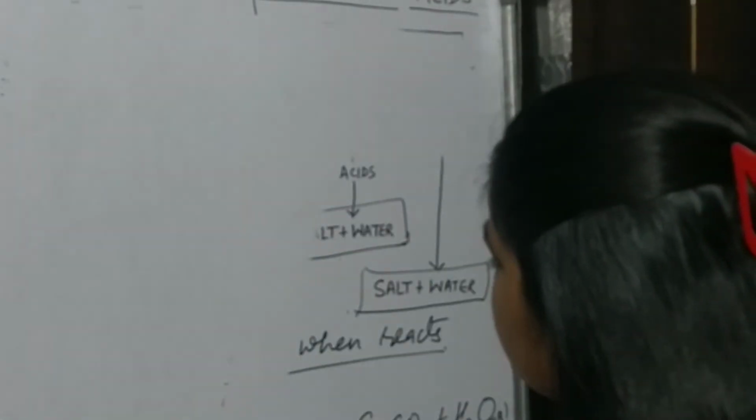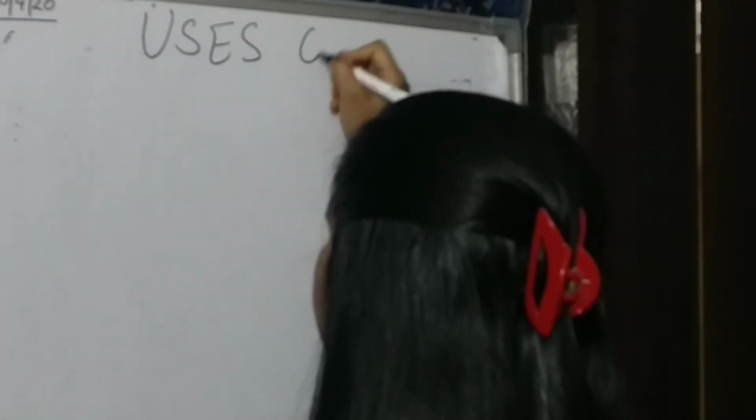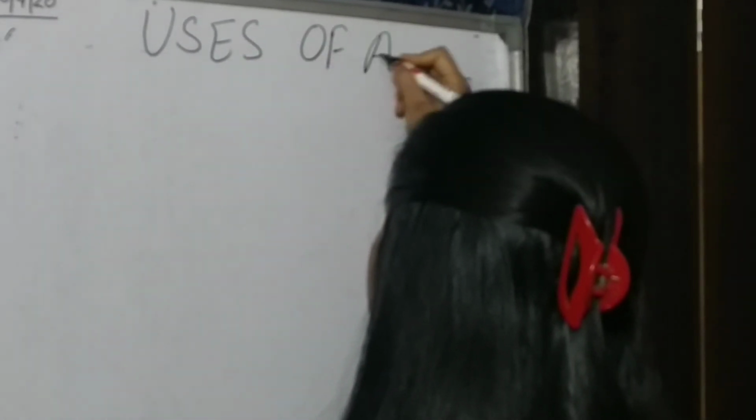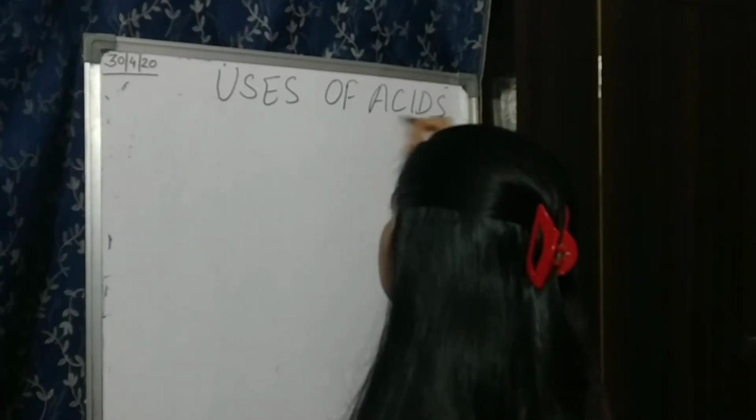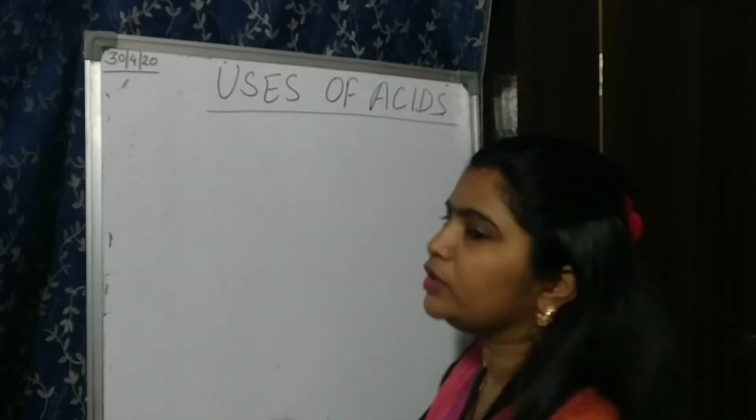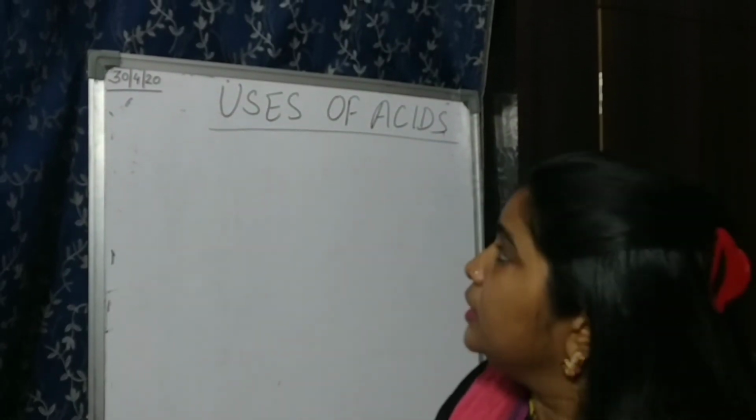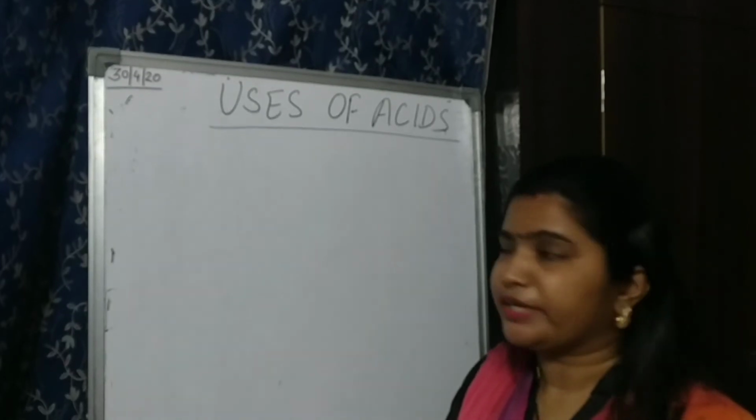So now for the next heading you can write uses of acids. This is the last topic about acids. Uses of acids. In this chapter we will discuss only 4 or 5 acids and their uses also. Understood?